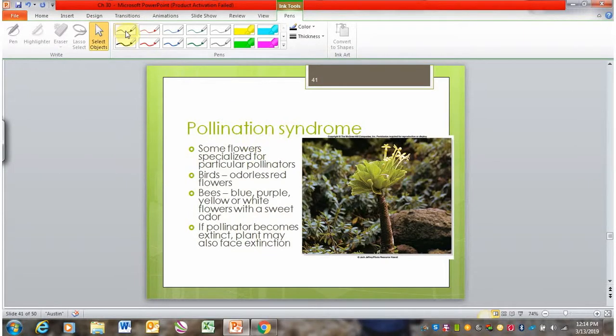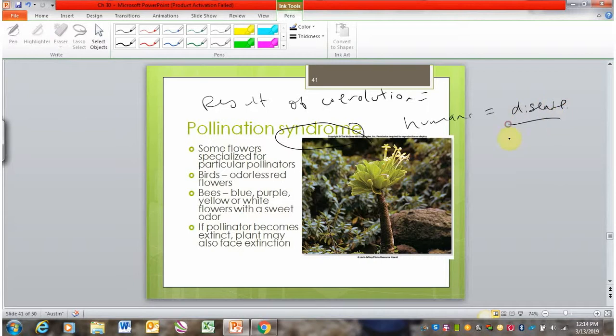As a result of coevolution, we can have something called pollination syndrome. And I want to say explicitly, this word has a lot of connotations for us. Like in humans, we tend to think of this as a disease. So we think of, for example, Down syndrome or autism syndrome. But that's not the case here.